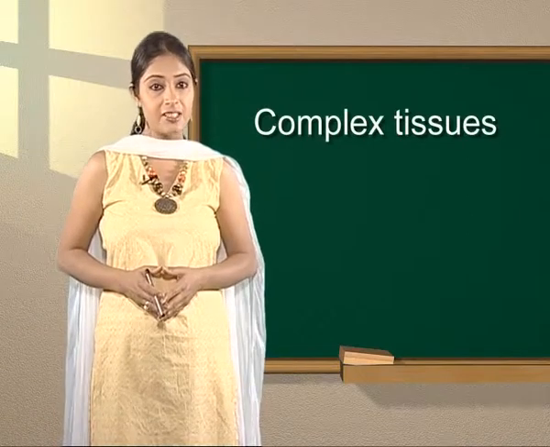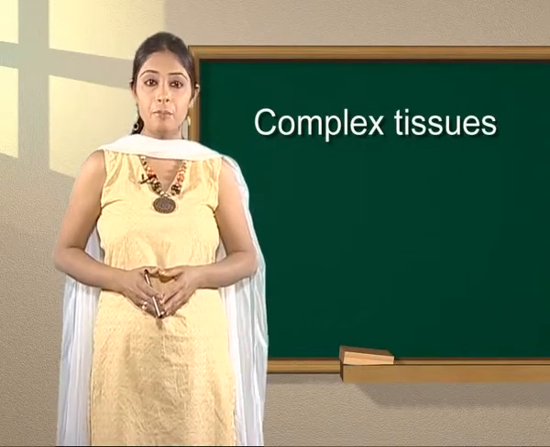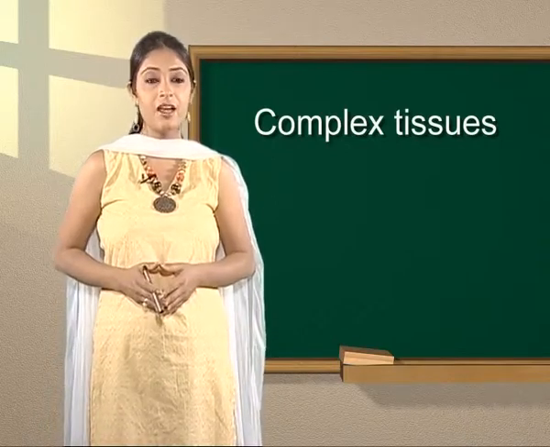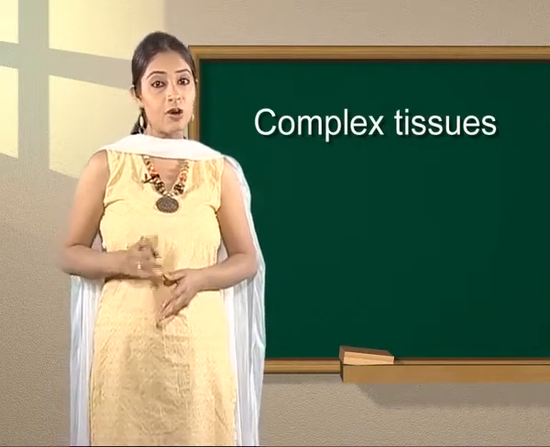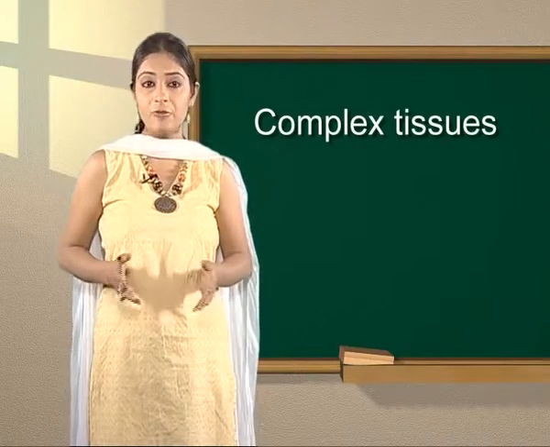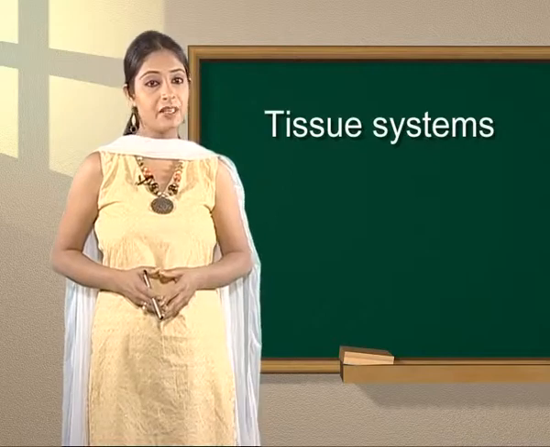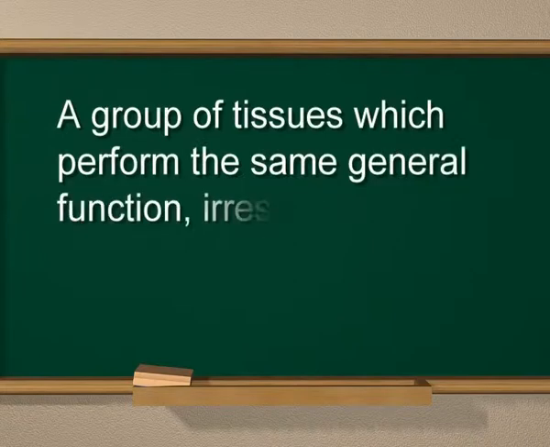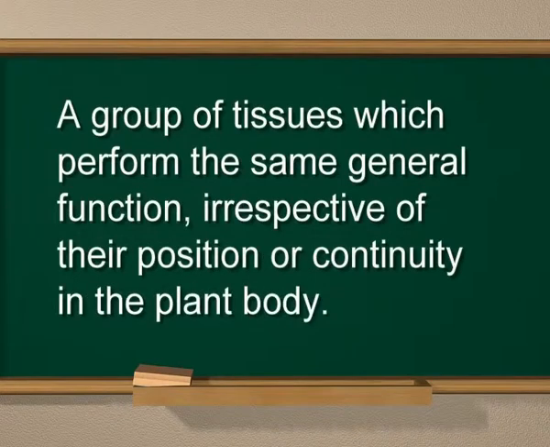Animals possess different systems to perform different physiological functions. For example, blood vascular system, respiratory system, digestive system, nervous system, reproductive system, etc. The plants also have organized systems to perform common functions. These systems are called tissue systems. A tissue system may be defined as a group of tissues which perform the same general function irrespective of their position or continuity in the plant body.